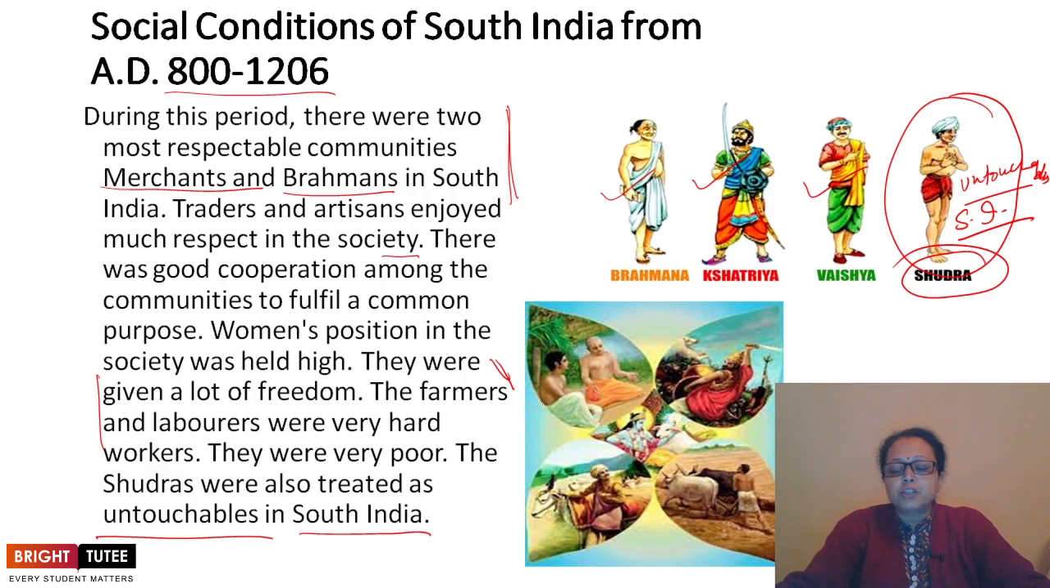This picture also shows the four different classes: the Brahmins as teachers, Kshatriyas as warriors, Vaishyas as traders, and the Sudras doing the hard work in the field as farm workers, farmers, peasants. So this is the entire configuration, almost the same in northern India and southern India.